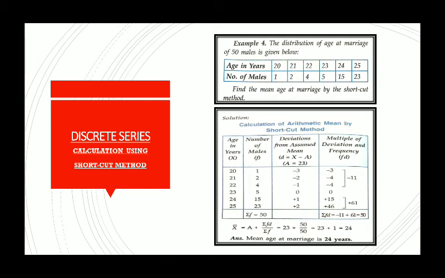Then multiplying the deviation with the frequency, means in place of Fx we will calculate Fd. So multiplying F and D we get these values. At the end again the same thing, summation Fd and summation F, and putting the formula, X bar is equal to A plus summation Fd by summation F. See, the formula is same, just the frequency is multiplied with D. So again we got the answer 24 years. So whether we use direct method or shortcut method, answer will be same.